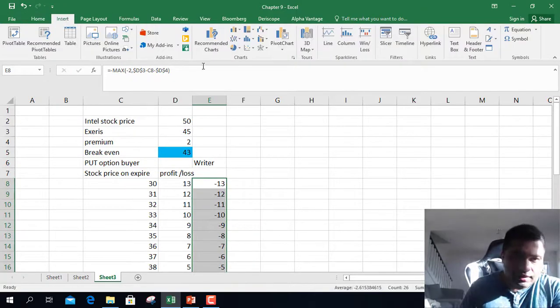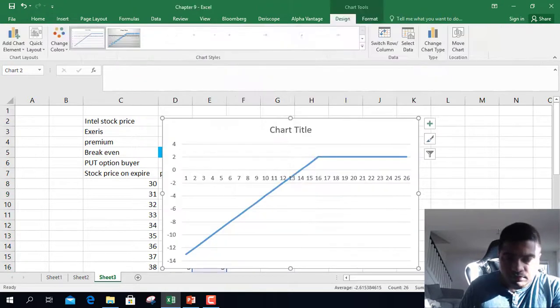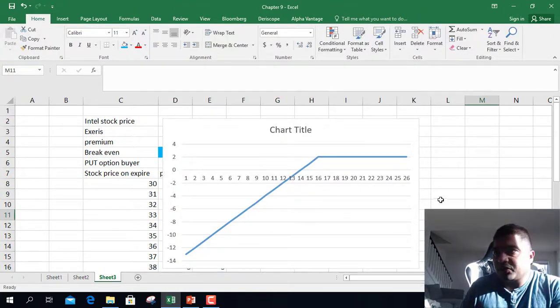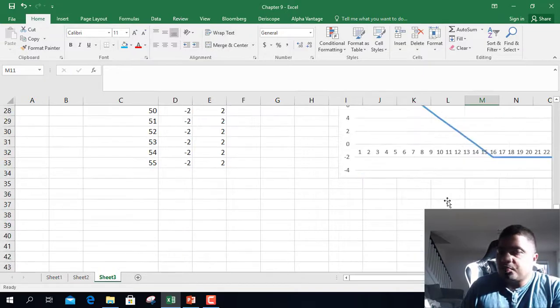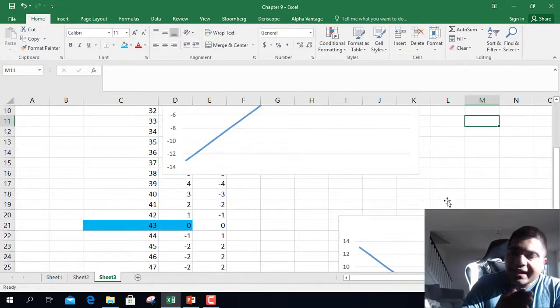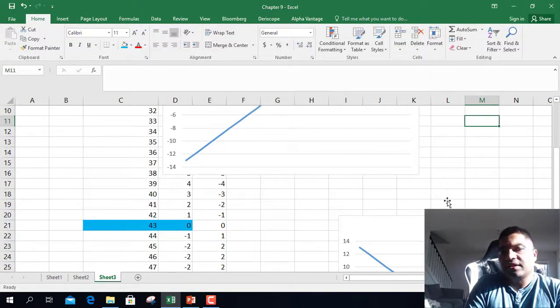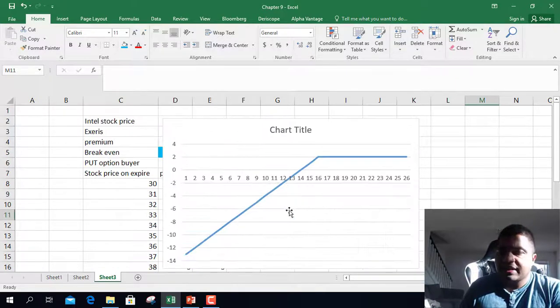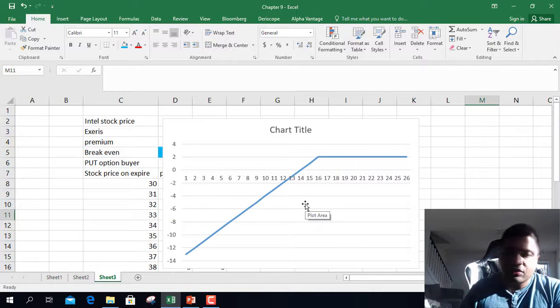So if you draw a chart, this would be your chart. So pause this video, go back again and practice doing this on your own on an Excel file. Drawing the chart as well as calculating profit and loss and calculating break even.